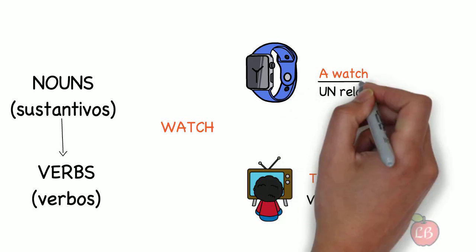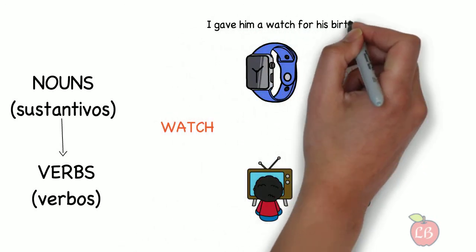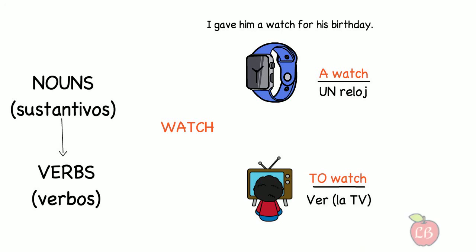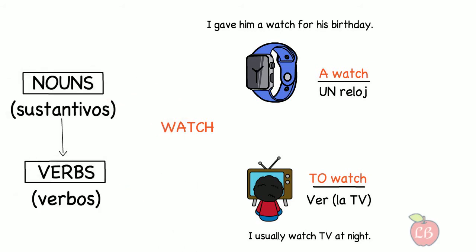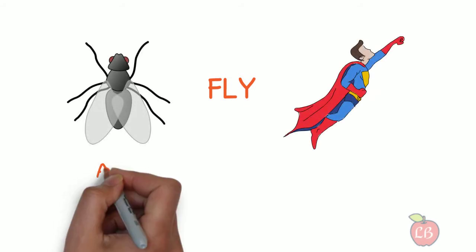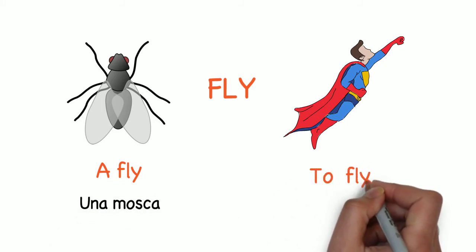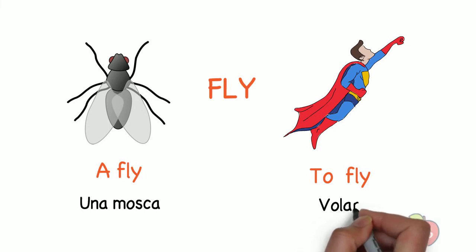So, a watch, con el artículo, a watch, un reloj. I gave him a watch for his birthday. Or to watch as a verb, I usually watch TV at night. So now we are going to see more examples of a word that can be a noun or a verb. The word fly. We can say there's a fly, meaning the insect, or to fly, as in the verb, superheroes can fly.